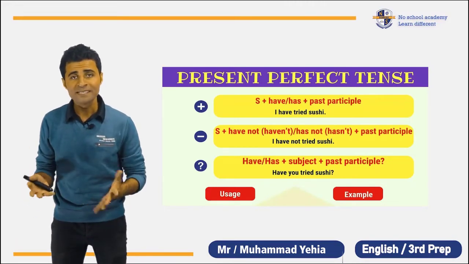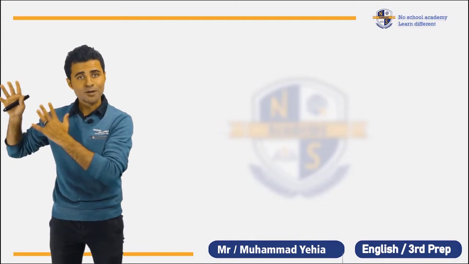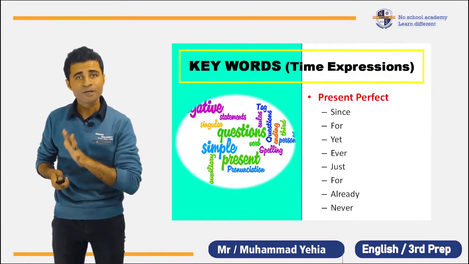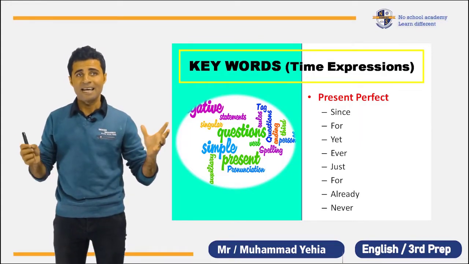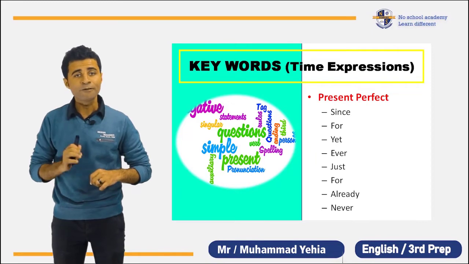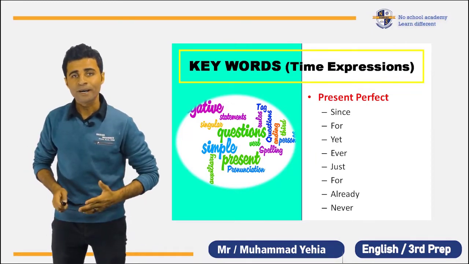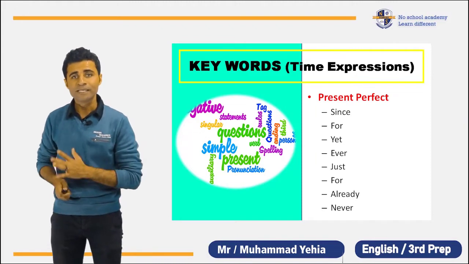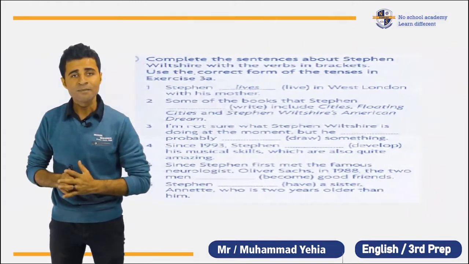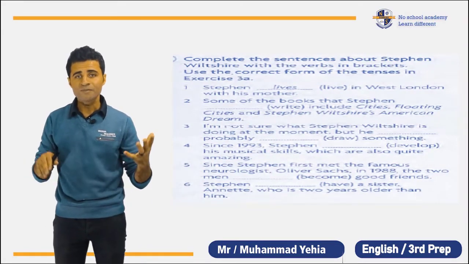Why? What's happened? I have eaten koshari. It happened and finished in the past, but still affects the present situation. The key words for the present perfect tense, I can contract in the word JENNY: J for just, E for ever, A for already, N for never, Y for yet. Just, ever, already, never, yet, and also since and for.